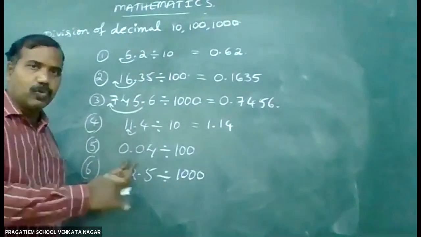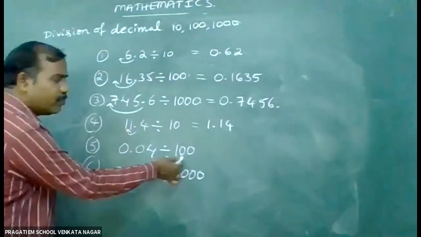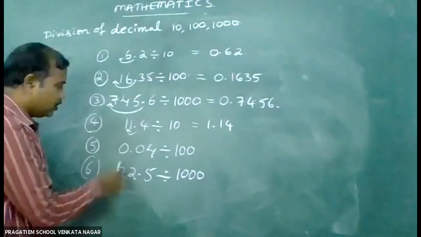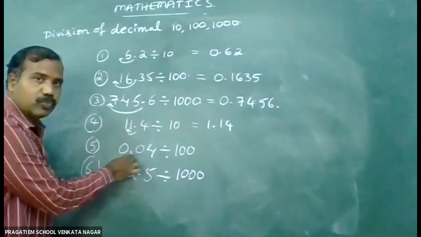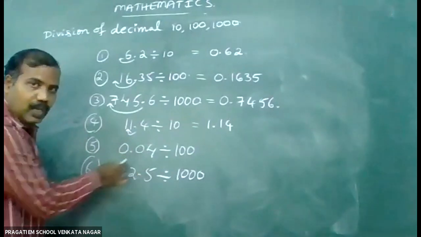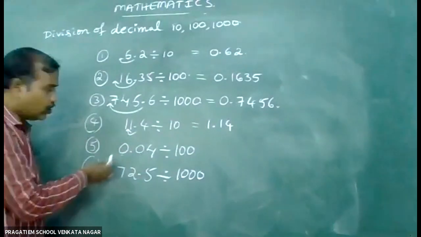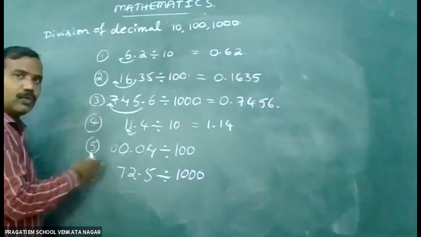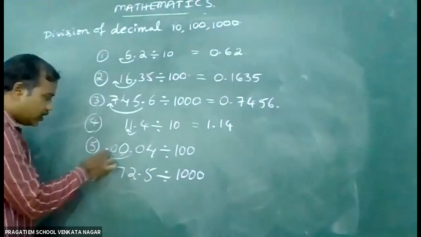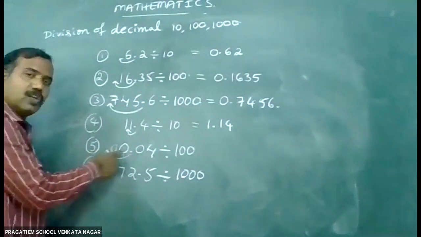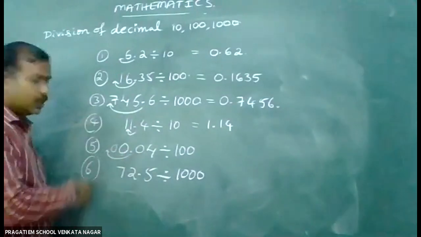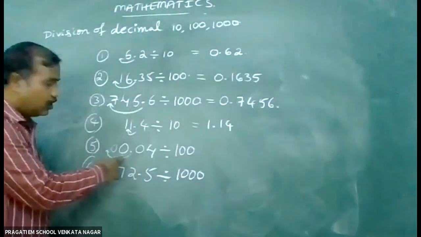Now let us see how to do this sum. How many zeros? 2 zeros. The decimal point moves 2 places to the left side, but already one place is there, so we need to make another place also. So now it becomes 0.0004.